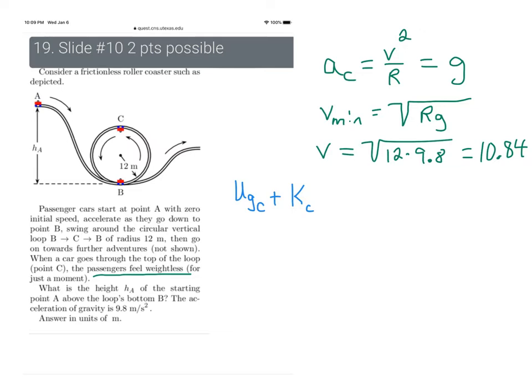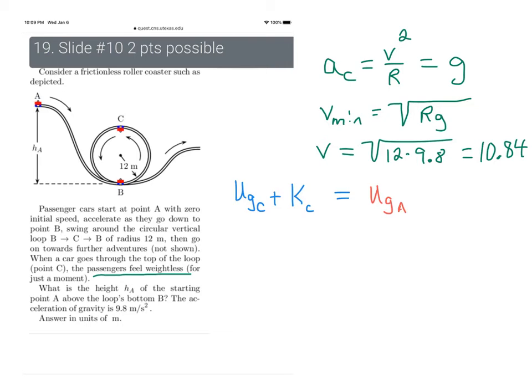That energy originated from point A. So that's equal to the gravitational potential energy that we have at point A. So that is our setup.